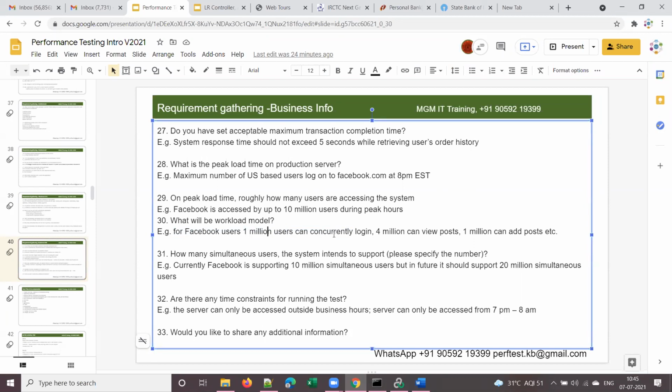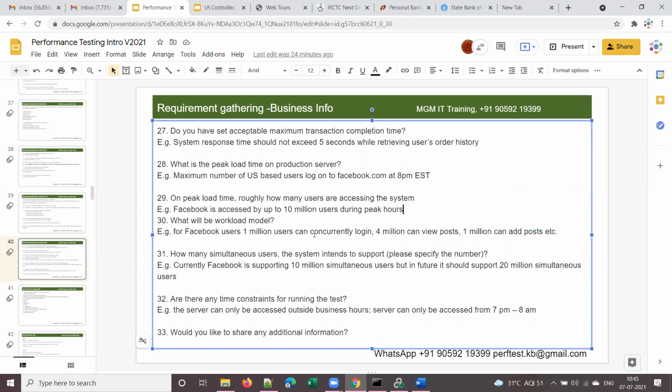how many users will be concurrently logging in? Means at a time, how many users will be logging in? How many users can view posts at a time? And at a time, how many users will be adding posts, right? So this is user load distribution. This is also called user load distribution or workload model.